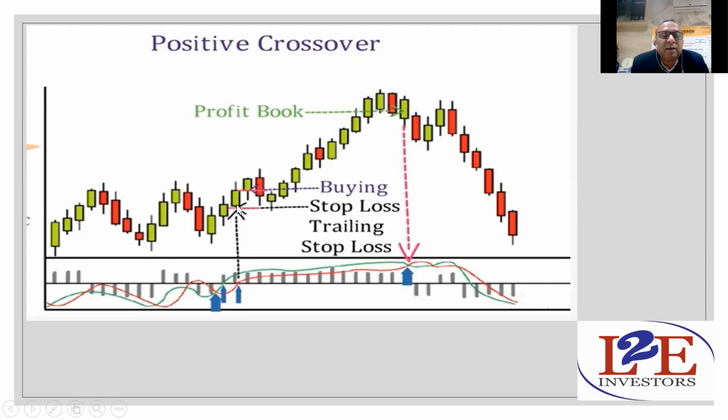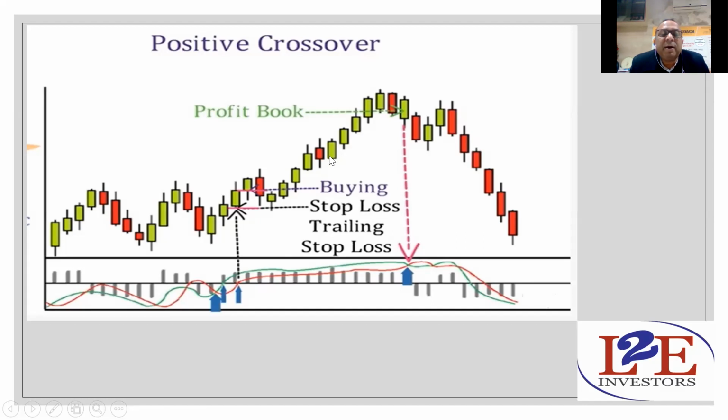I have created the arrow, so it has crossed over this particular green candle. So you will be able to buy above this candle. So I bought it there. Where should your stop loss be? The stop loss should be below this particular candle. So you have created a stop loss there and you have bought it there. Now the stock has started moving.